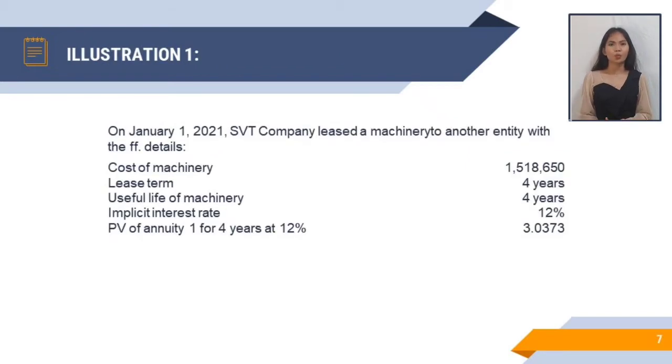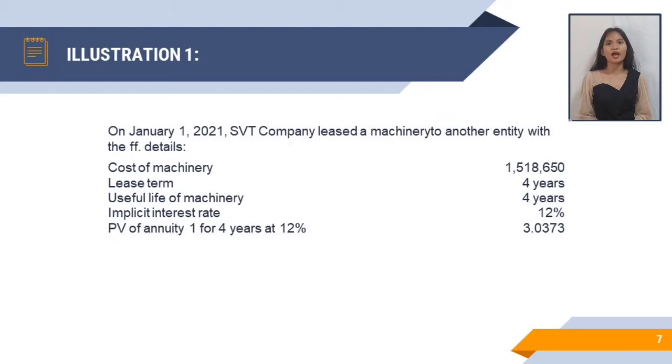On January 1, 2021, SVT Company leased a machinery to another entity with the following details. Cost of machinery, 1,518,650. Lease term is 4 years, life of machinery is also 4 years, implicit interest rate is 12%,